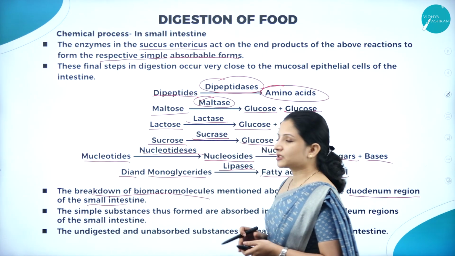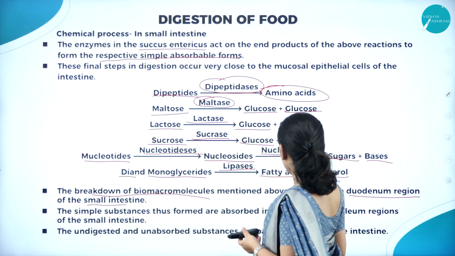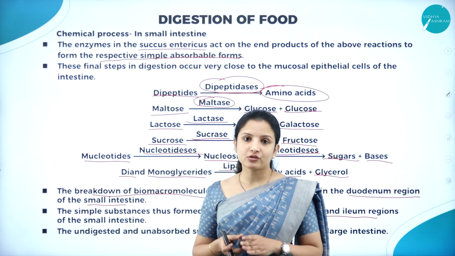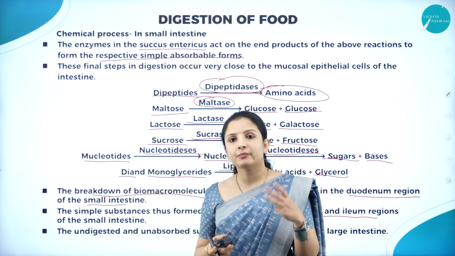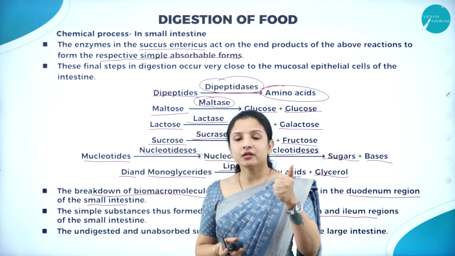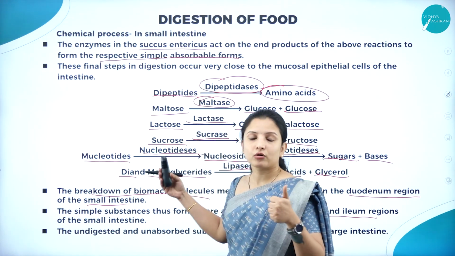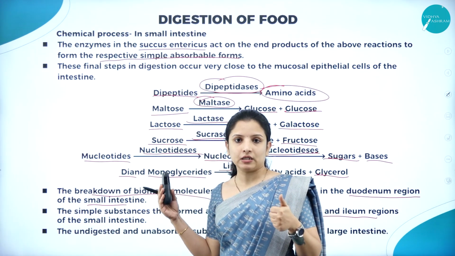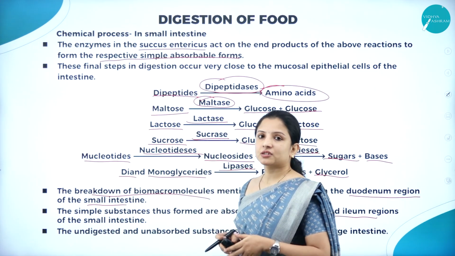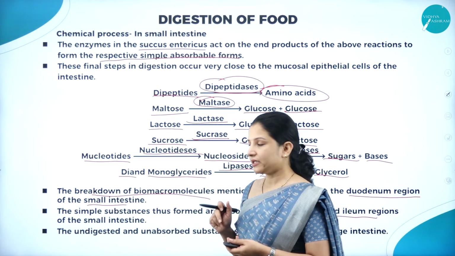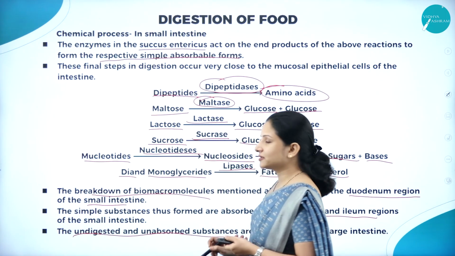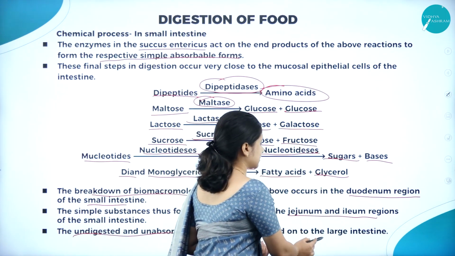And the simple substances thus formed are absorbed in the jejunum. We had been studying the structure of the small intestine. The small intestine is made up of three parts: duodenum, jejunum and ileum, right? In the duodenum, all this breaking down of the foods into simpler forms will occur. After that, the simple substances will enter into the jejunum and the ileum. And whatever undigested and unabsorbed substances are there will be passed into the large intestine.